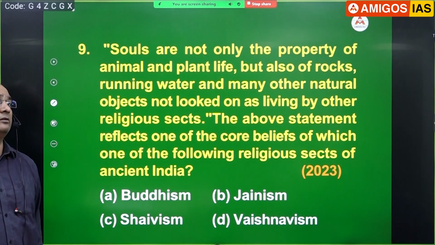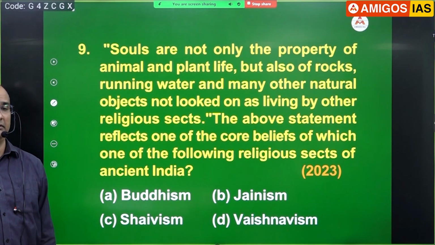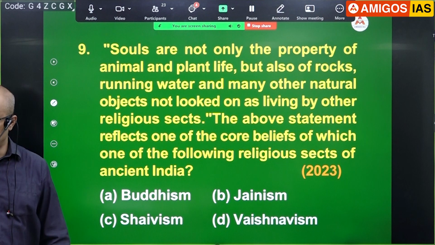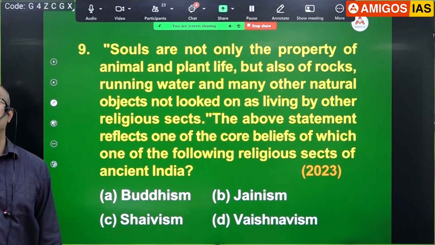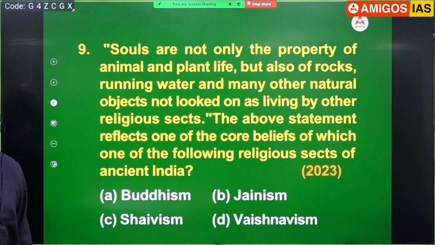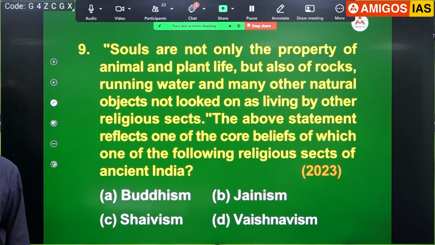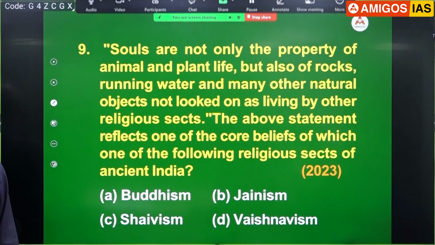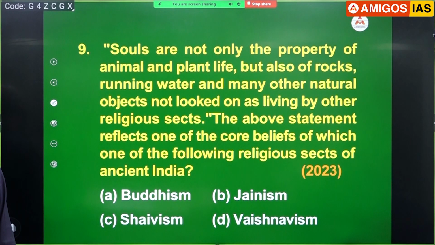No soul. What does Buddha say on God? I don't know. Agnostic. What does Jainism say on God? Atheist. They say there is no God in the form of a creator of the universe. But do Jains worship gods? Yes. Who are those? Tirthankaras, Shashan Devis, Dikpalas. I've written you some points in the notes.